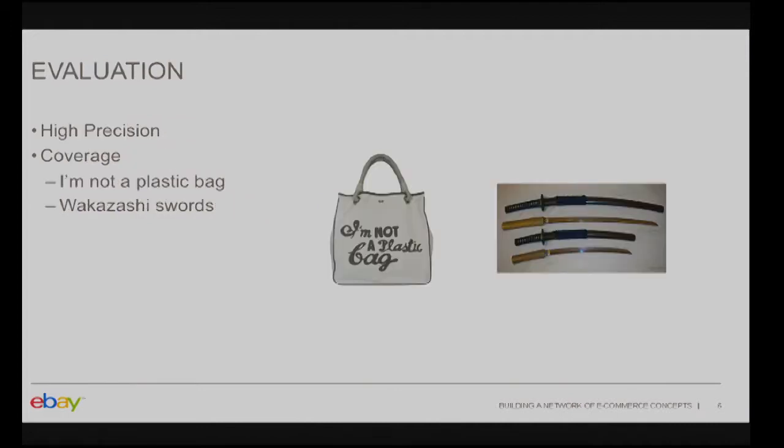It turns out that this filtering mechanism yields a very rich set of concepts, which is small in size. We started with a corpus of 2 billion queries, and just a few million concepts turn out to capture the majority of the user demand while being precise. In addition to very popular concepts like iPhone and the Samsung Galaxy phones, we also get some obscure concepts like "I'm not a plastic bag."